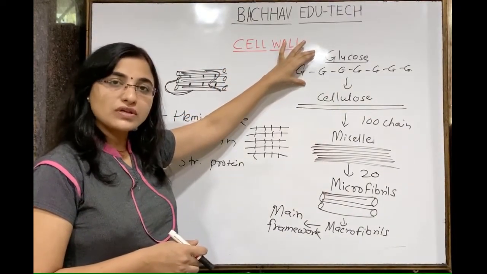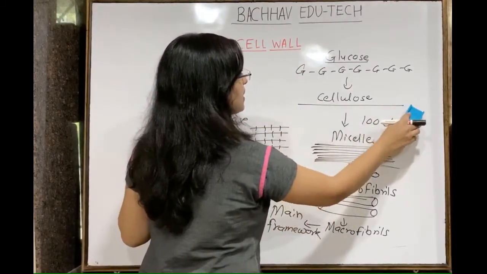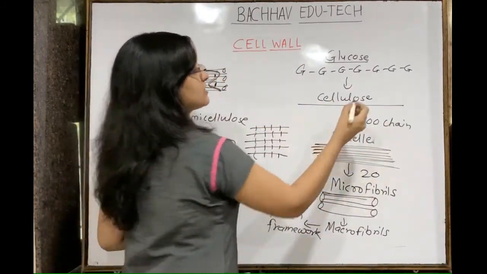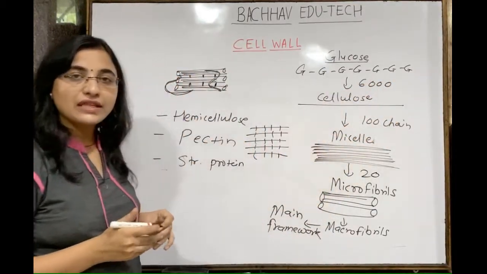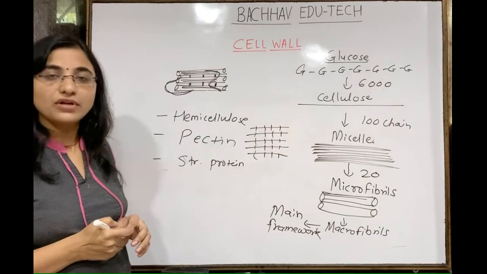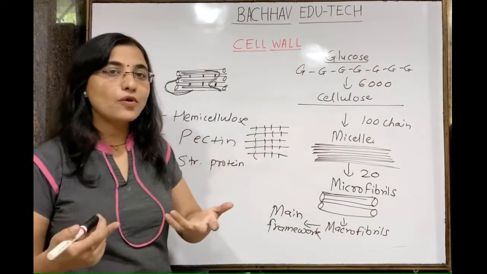They form the long chain, and this long chain, suppose we draw only a single one, we call it cellulose. Suppose 6,000 such glucose molecules come together, they will form the long chain, and that long chain of saccharide we call a polysaccharide, and that is nothing but the cellulose. So cellulose is basically a homopolysaccharide.